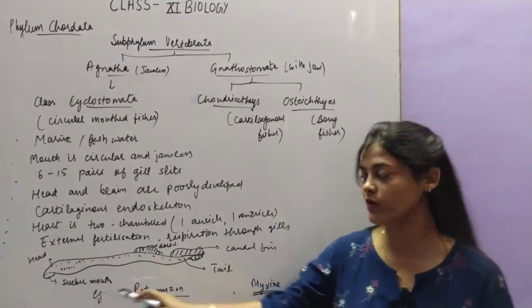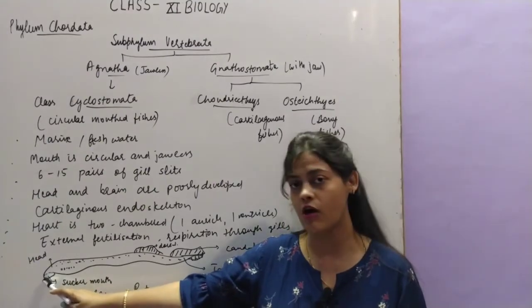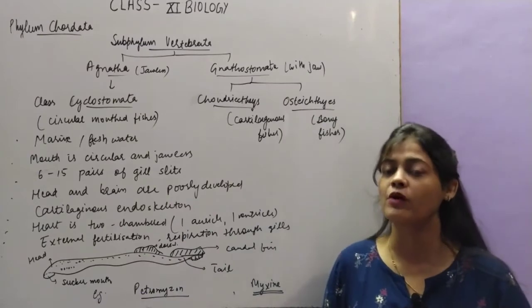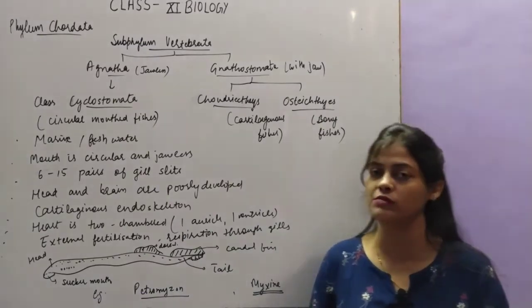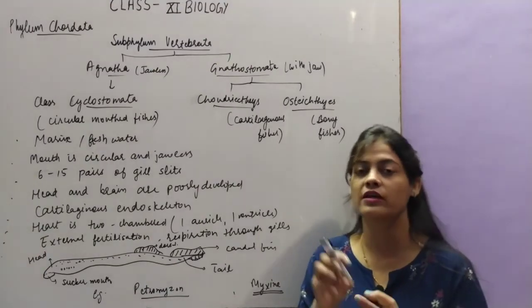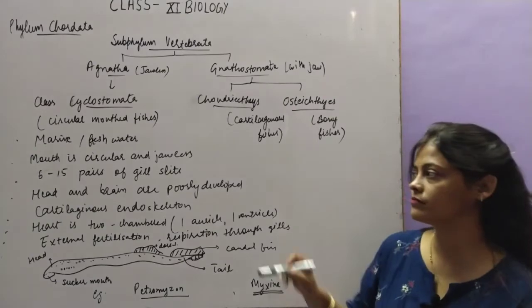So here I have shown you one example. Here you can see the mouth is circular and without jaw. The teeth are directly present in the mouth and they have a sucker type of mouth. Sucker type of mouth means when they want to get their food, they stick their mouth with the help of teeth over the prey and then they take their food.